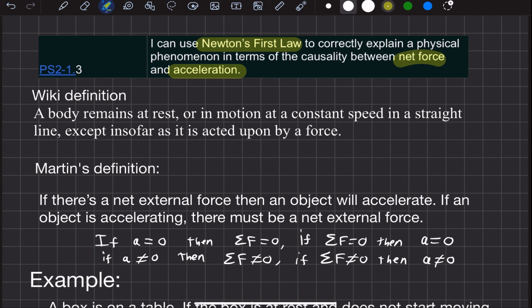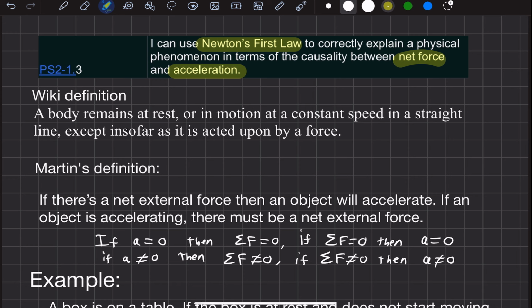The first law, I'm going to give two different definitions because I find that the definition most famously known can be a little bit confusing in its application. So I'm going to give one that's much easier for the application side of this. The wiki definition, or the definition you would find if you looked it up, is that a body remains at rest or in motion at a constant speed in a straight line, except insofar as it is acted upon by a force.